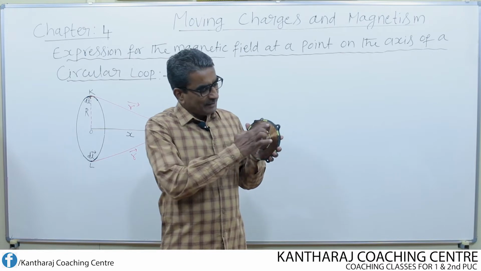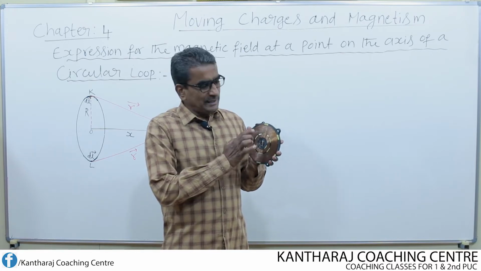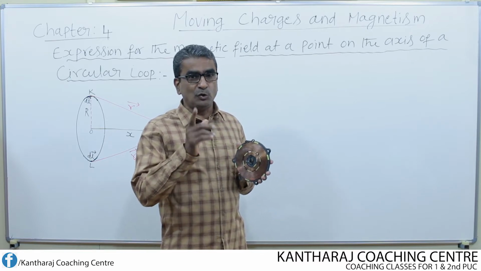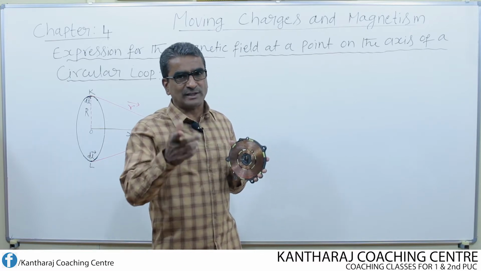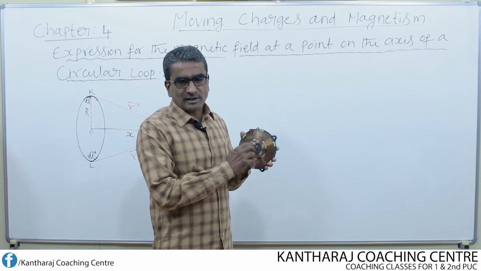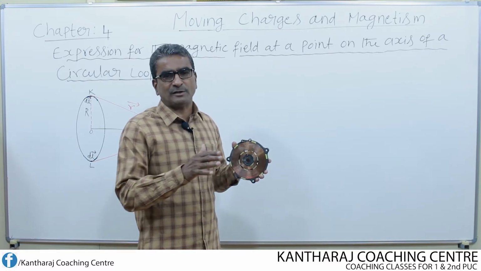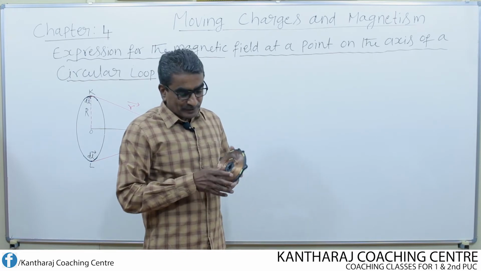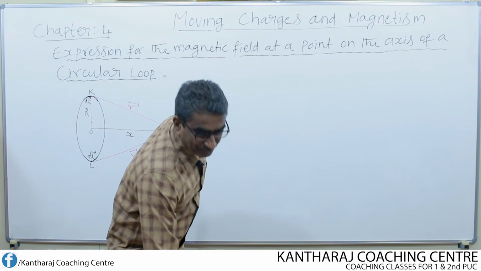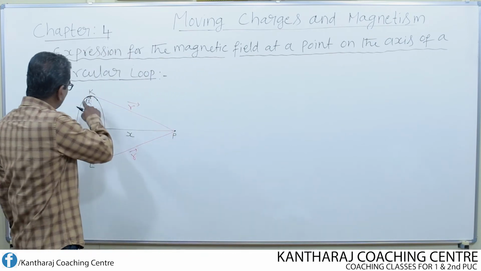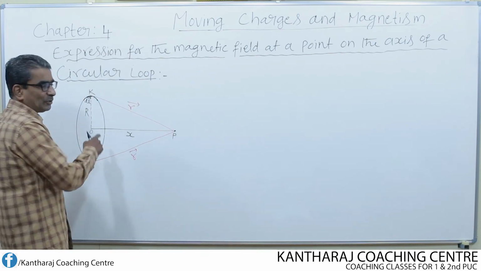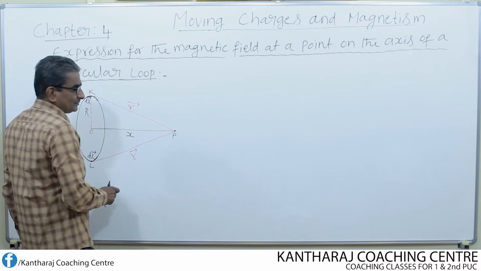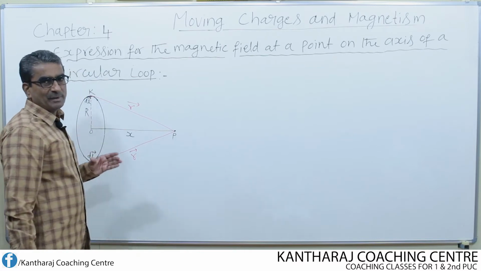Coil means having several number of turns. If only one turn of wire is present, then we call that a loop. Only one round or one turn is known as a loop. Several turns or several rounds of wire always form a coil. So this is how we can imagine one circular coil. But in today's explanation, I consider one loop of wire, that means only one round of wire. Then on the axis of that loop at the point P, what is the magnetic field?